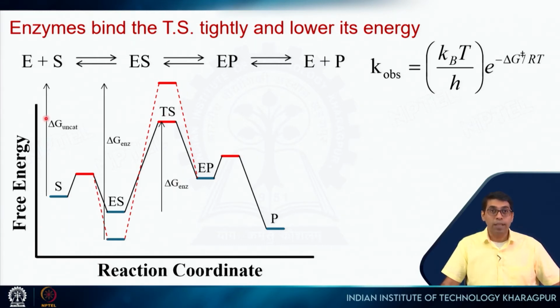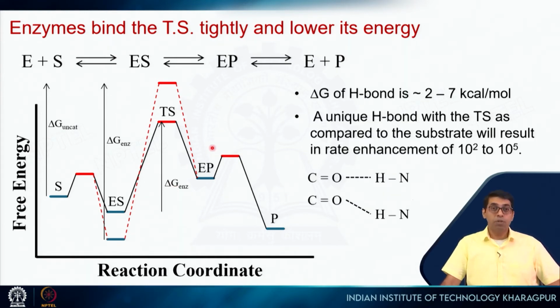So, uncatalyzed reaction, the delta G will be this. If it binds to the substrate more tightly, then it will be this. So, you can see that this is much bigger than this. So, the reaction will actually become slower. But instead what it does is it binds the substrate, but it binds the TS much more tightly. So, this delta G in the presence of enzyme, or we can call it delta G catalyzed, is actually lower than delta G uncatalyzed, and this should result in enhancement of our reaction rate.